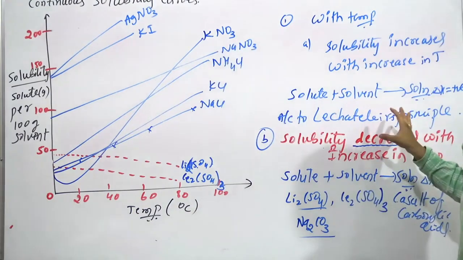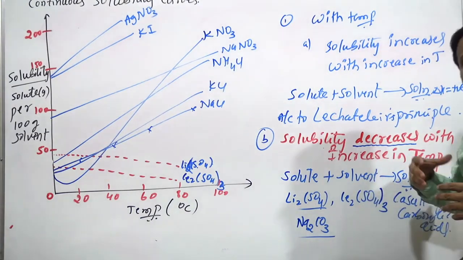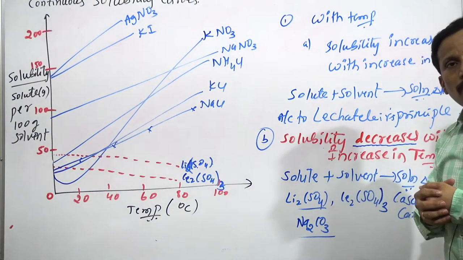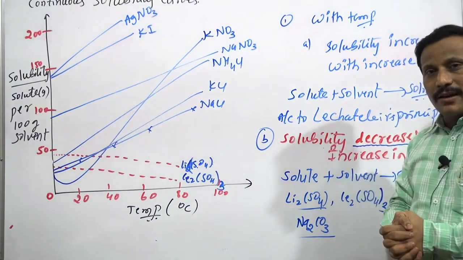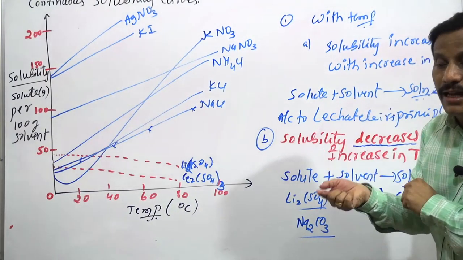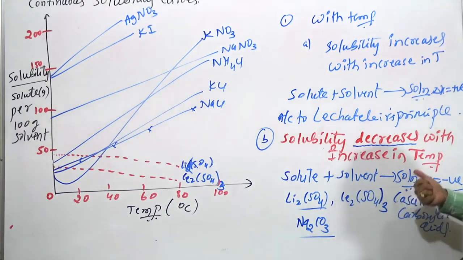Some solids are there. We have lithium sulfate, cerium sulfate, calcium salt of carboxylic acid, hydrated sodium carbonate. The solubility of these solids decreases with increase in temperature because they are exothermic reactions.